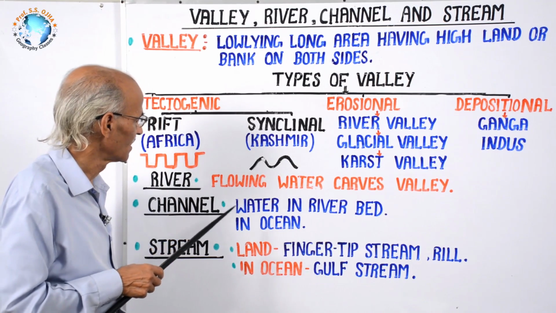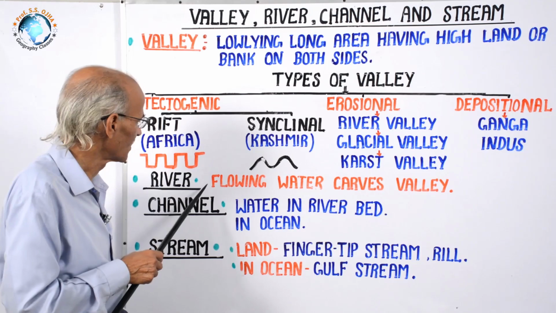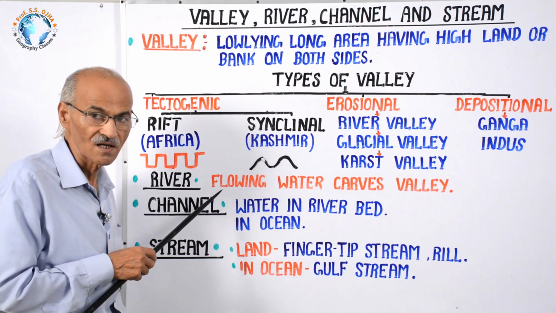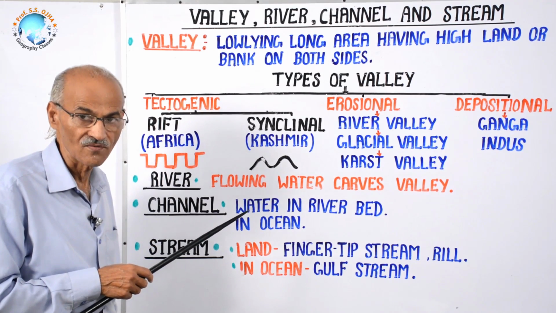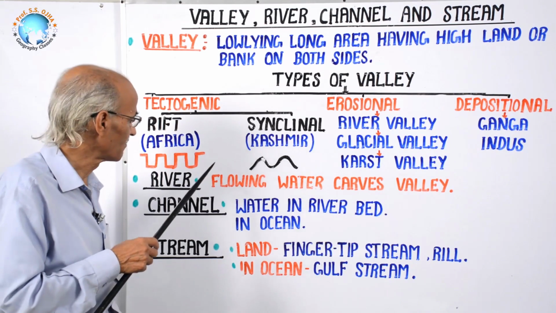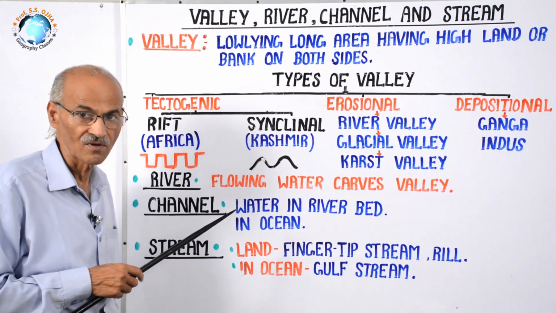The river may be dry, but the river valley is a permanent feature or geomorphic landform. There may be water, but during the dry season there may not be water.